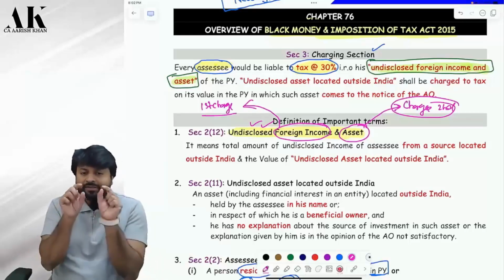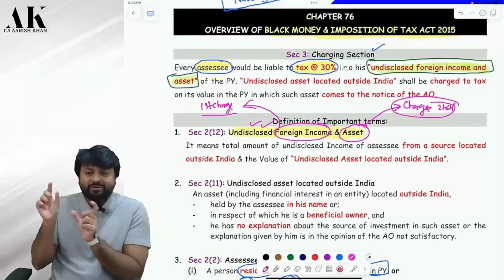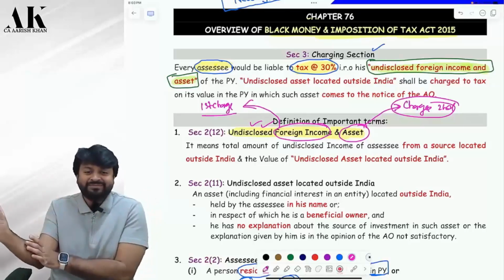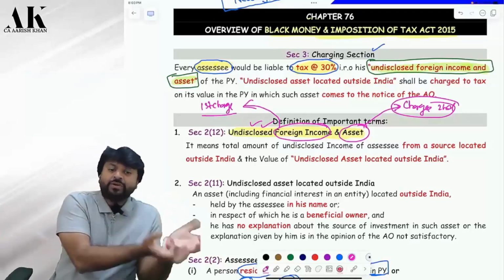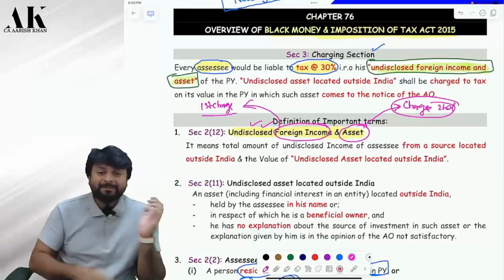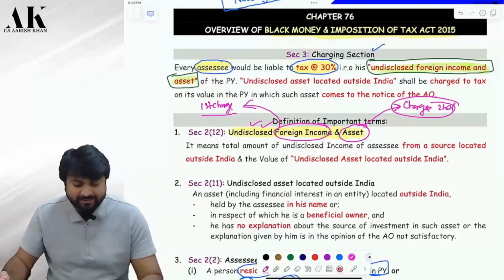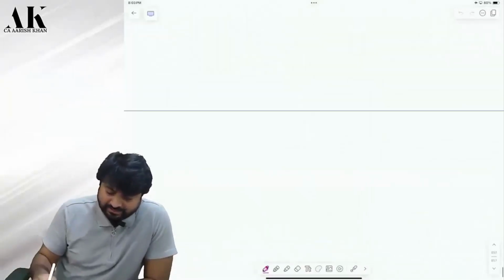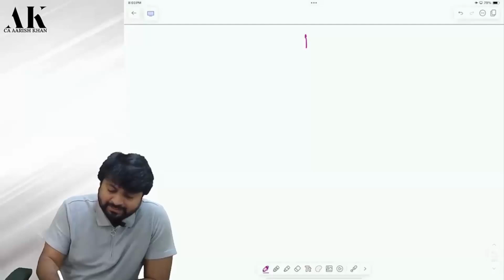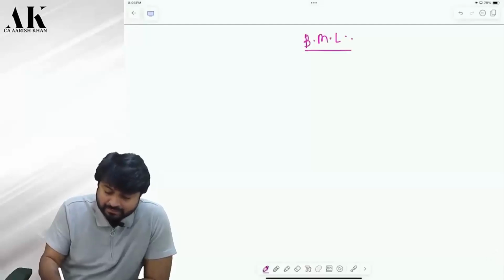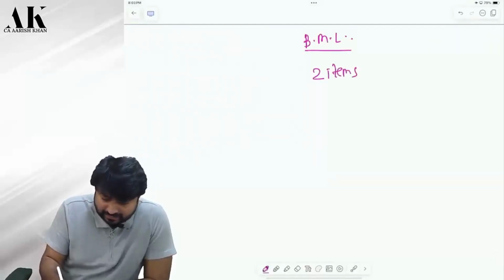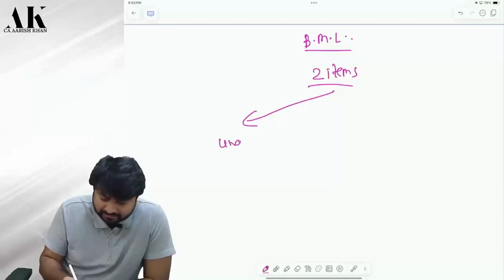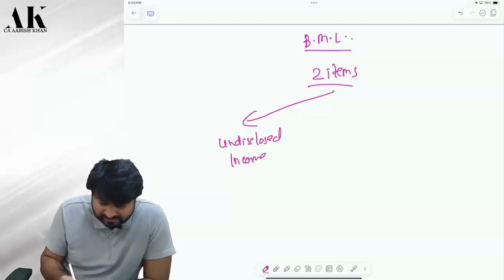So for that purpose, you have to make two valuations. One is you have to compute income, and for asset, you have to value the asset. Yes or no? The charge under the black money law is on two items. BML, the Black Money Law, charges how many items? One is on undisclosed income.